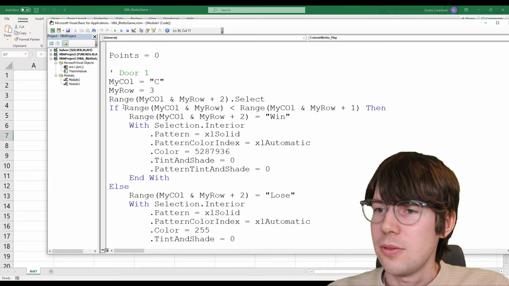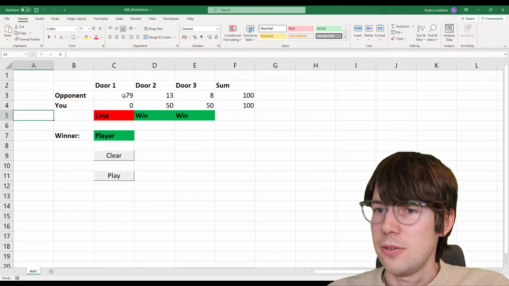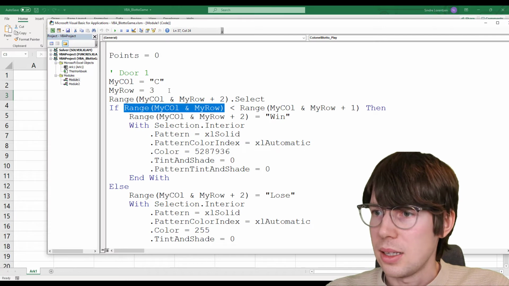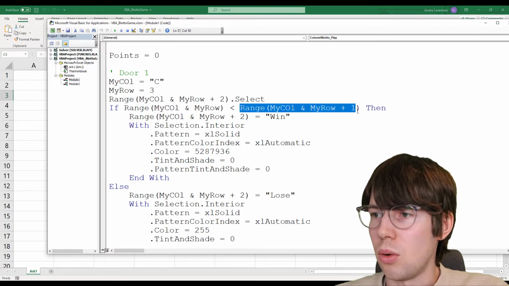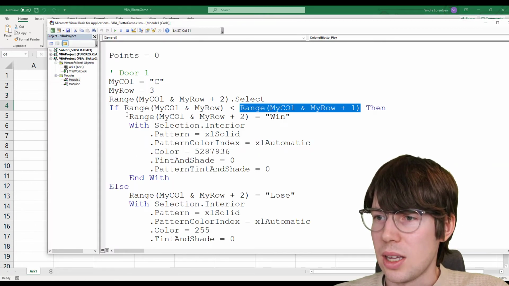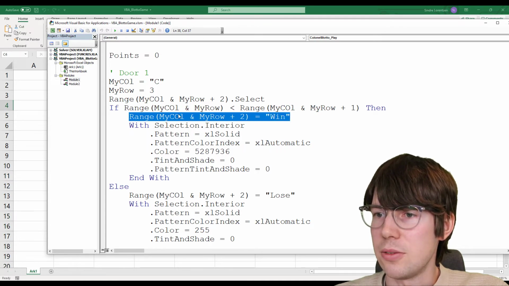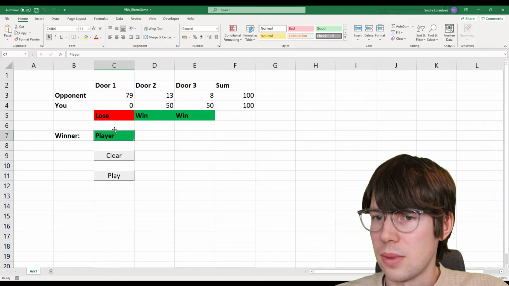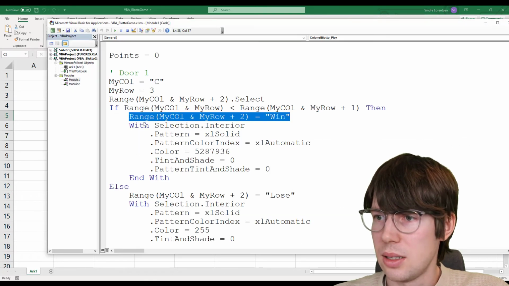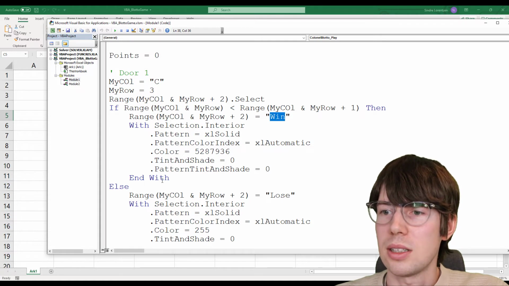If range, my column and my row, so that's going to be C3, is less than 1 row below, so if C3 is less than C4, then what's going to happen? Then I'm going to put in C5 over here the word win, and I'm going to color it green.